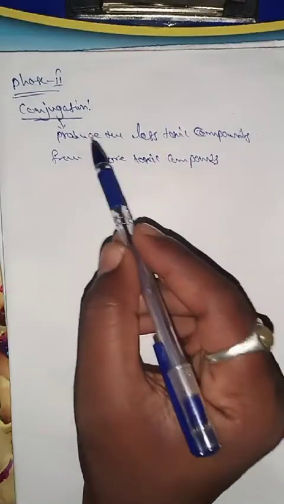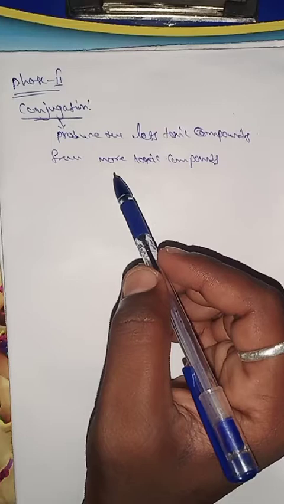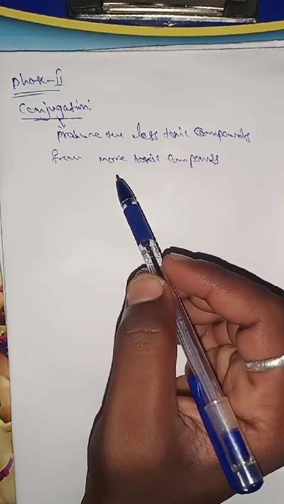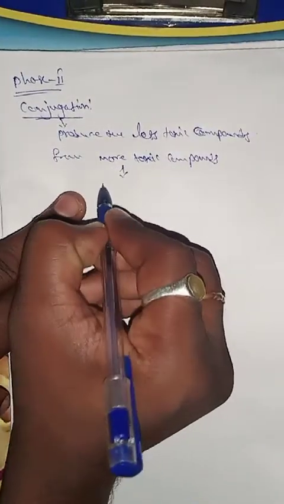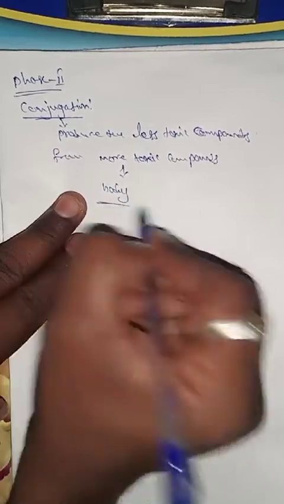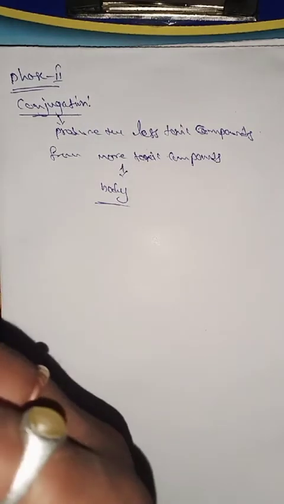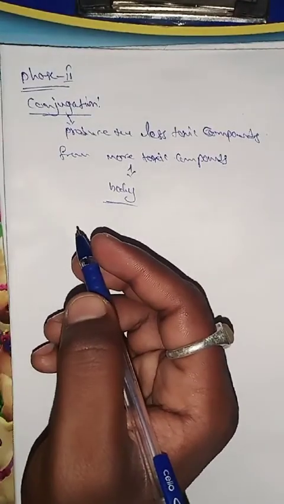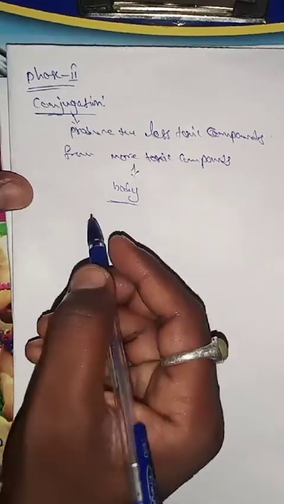What is the conjugation reaction? The conjugation reaction produces less toxic compounds from more toxic compounds. It mainly occurs in the living body. What are examples of the conjugation reaction? The best example is phenol converting to phenyl glucuronide.